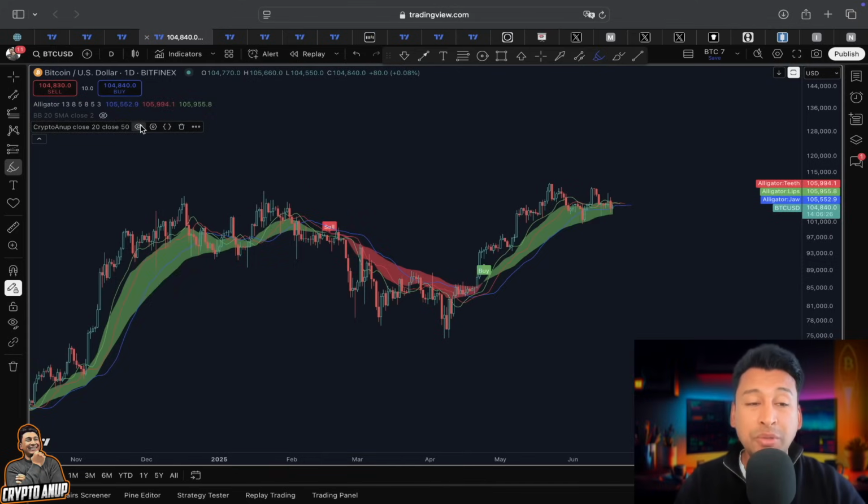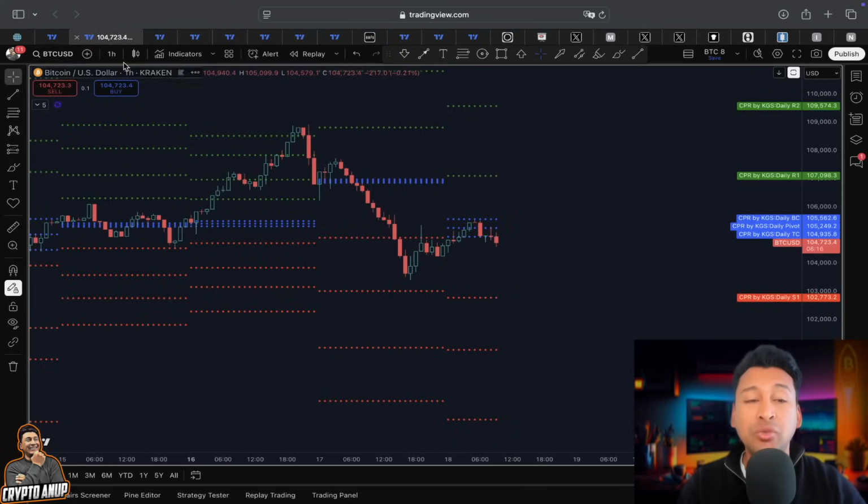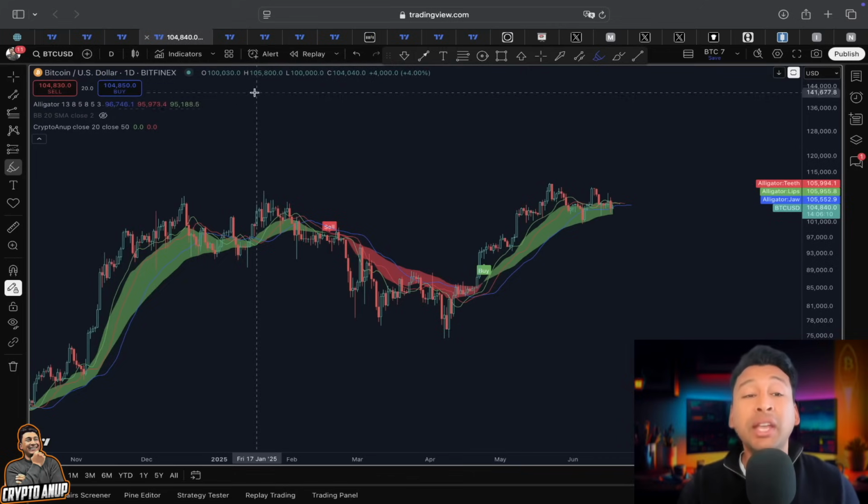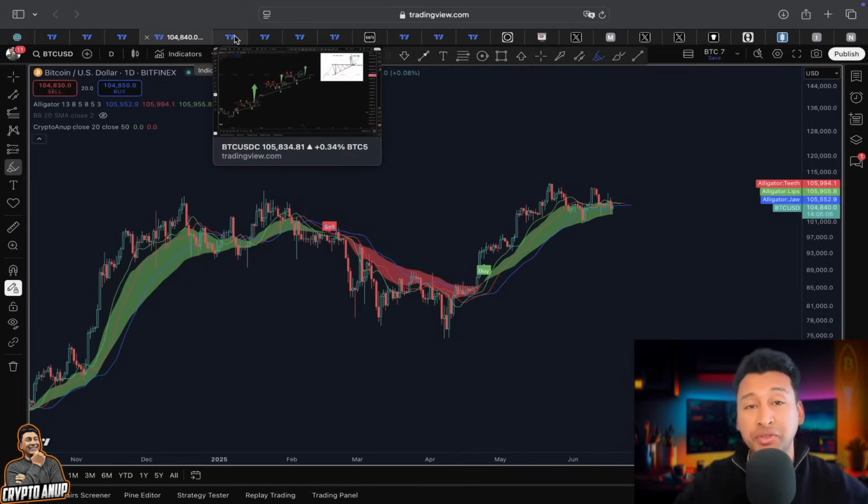But please be aware, Bitcoin failing to regain its trend above 105,500 in the medium short term could definitely signal weakness, preparing us for a continuation to the downside.